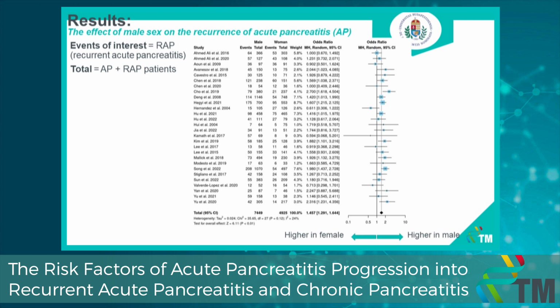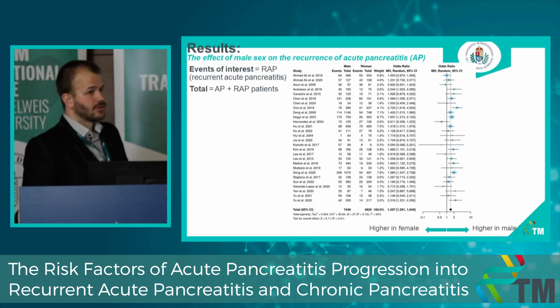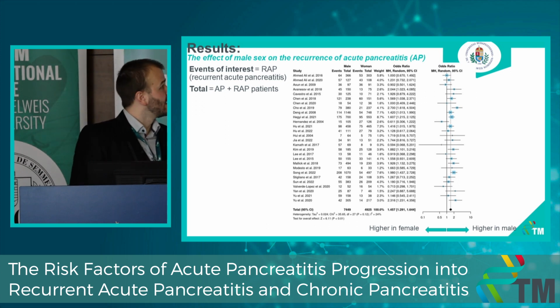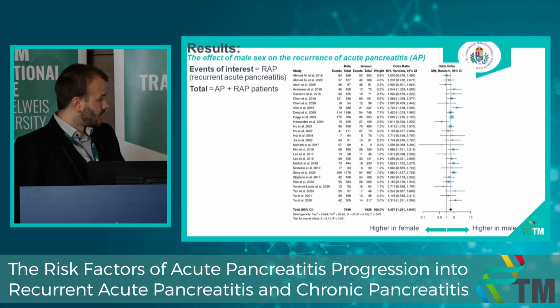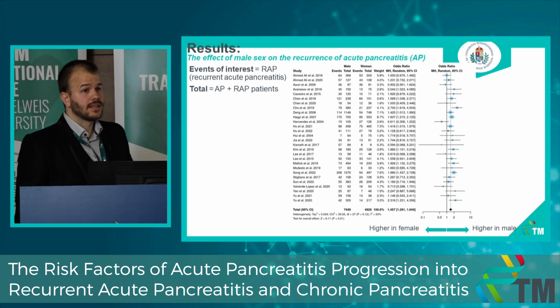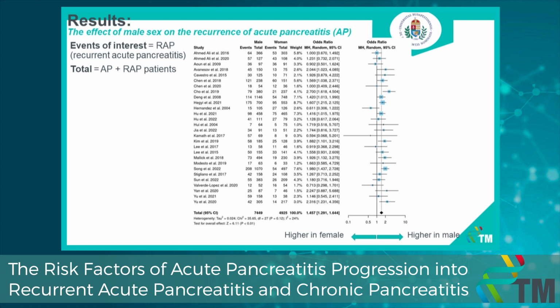On this forest plot, we investigated the effect of the association between male sex and the risk of recurrent acute pancreatitis. The exposure group includes male patients, the comparison group includes female patients, and the event of interest was the development of recurrent acute pancreatitis. And we included 28 retrospective and prospective cohort analyses